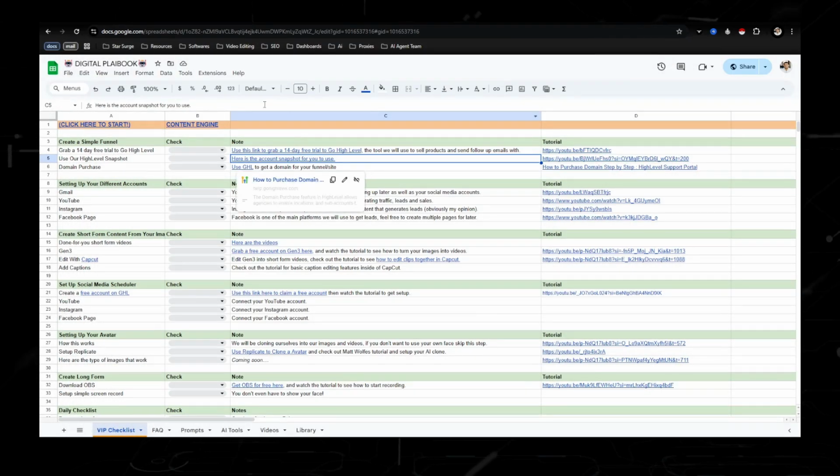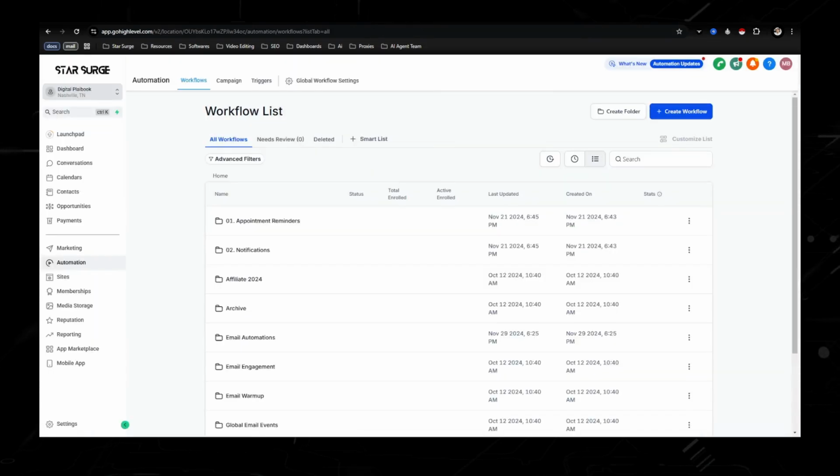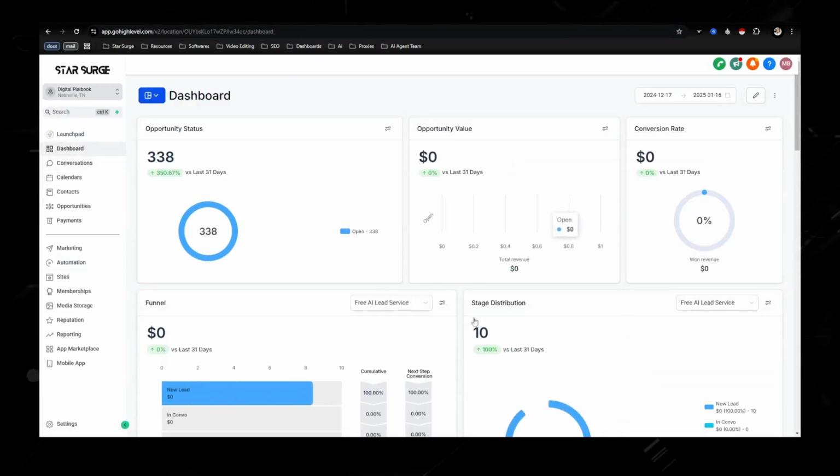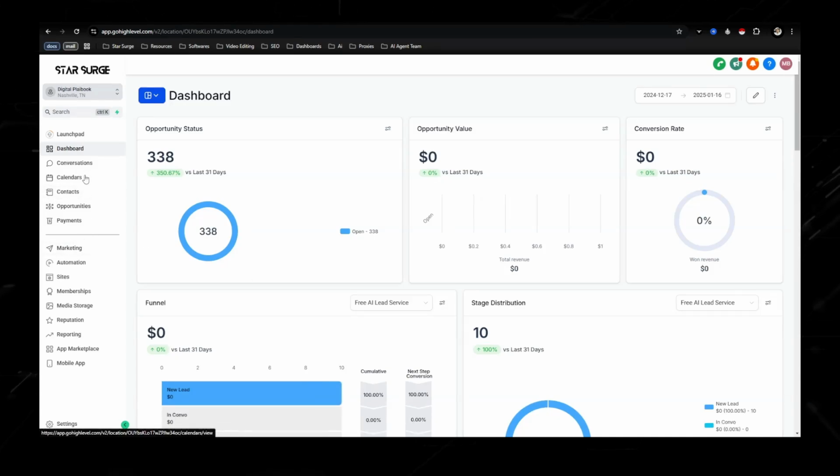So let's say you do sign up for the tool. You are going to get taken to a page that looks like this. This is the dashboard. It's not going to have any numbers in here, but the three areas over here are marketing, automations, and sites, which I'm going to be talking about today.